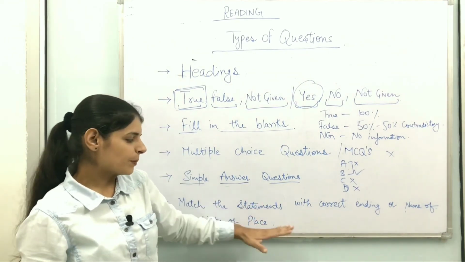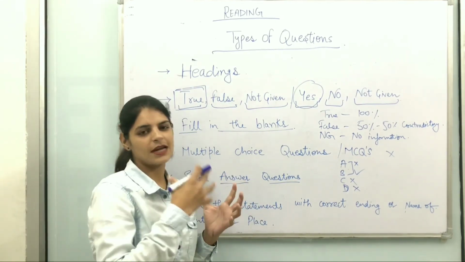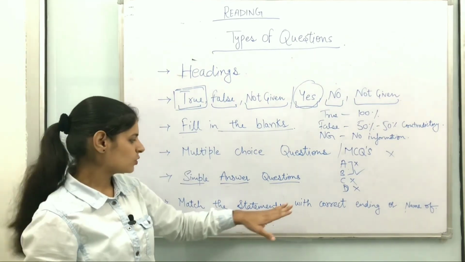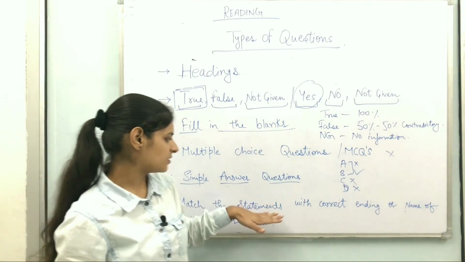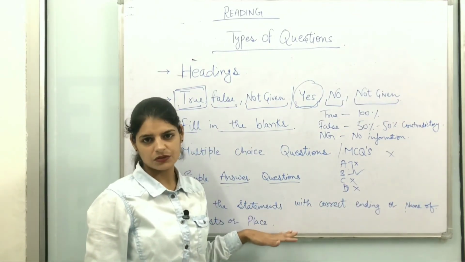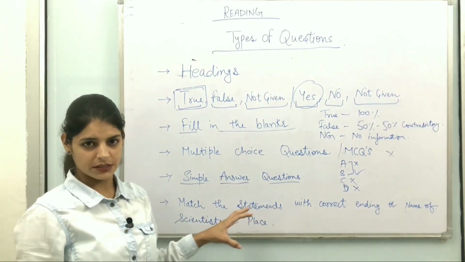So just use the keywords of places, go to that location and find out what kind of statement is matched to that proper place. So this is all about matching the statement with the correct ending or name of scientist or places, right? This is a very simple thing to attempt.